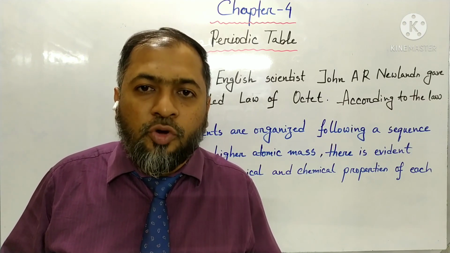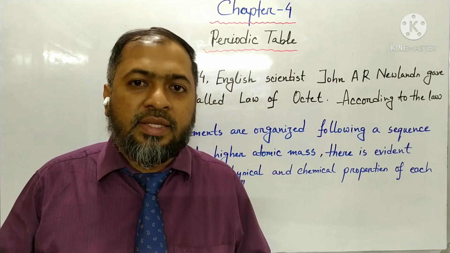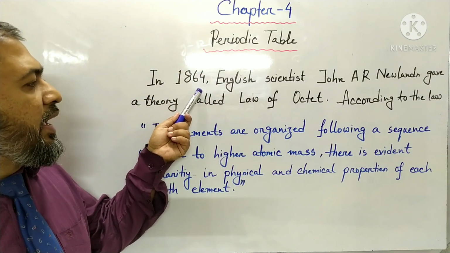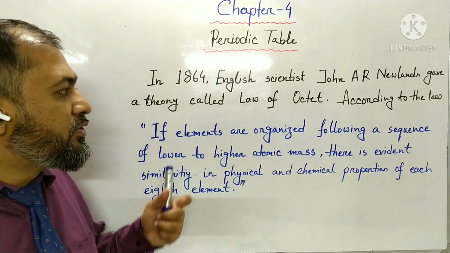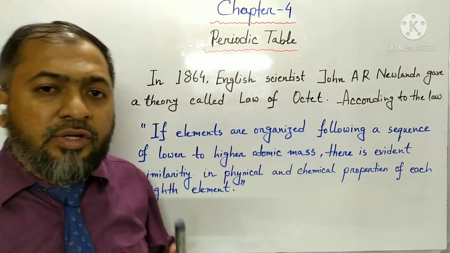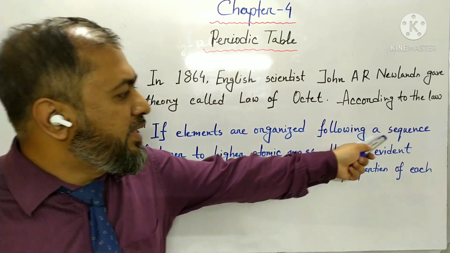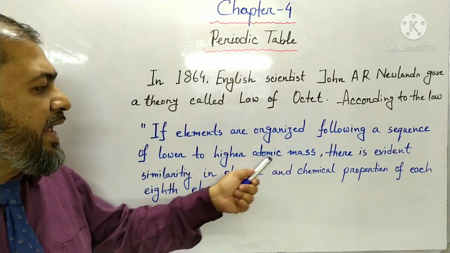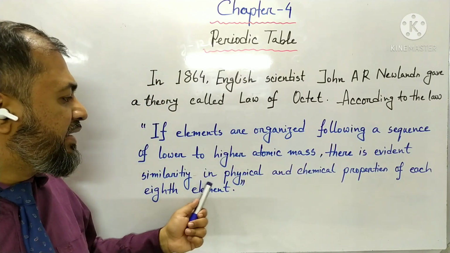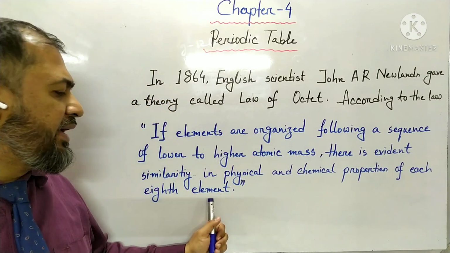After the scientist Dobereiner, the scientist A.R. Newlands gave a new law in the year 1864, and his law is known as the law of octaves. According to his law, if elements are organized following a sequence from lower to higher atomic mass, there is evident similarity in physical and chemical properties of each eighth element.